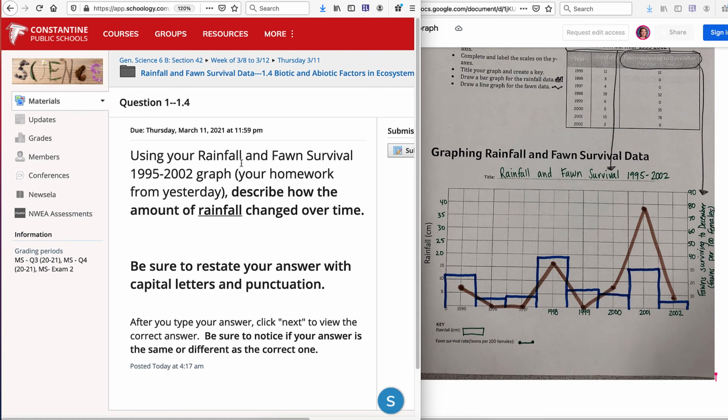So it says, using your rainfall and fawn graph, so 1995 to 2002, so that's this. Describe how the amount of rainfall changed over time. Be sure you restate your answer with capital letters and punctuation. After you type your answer, click Next to view the correct answer. Be sure to notice if your answer is the same or different as the correct one. So you're going to be typing your answer, and then you're going to click Next and see if you got it correct. Later on, I'll go through and grade these, but this way you can get some instant feedback on whether you got it correct or incorrect.